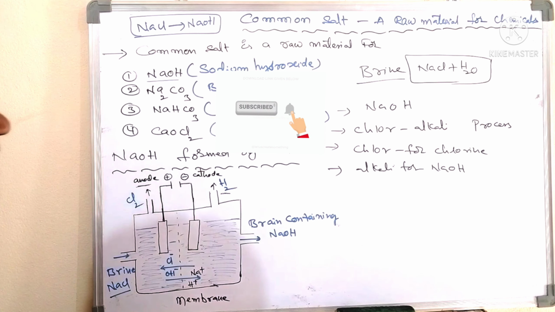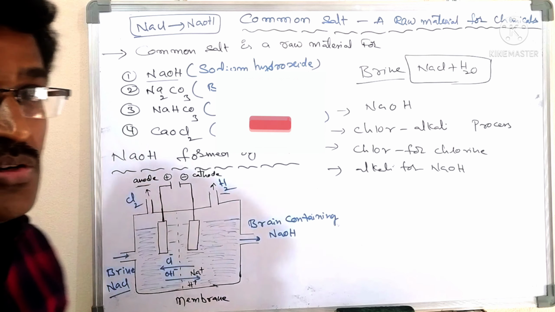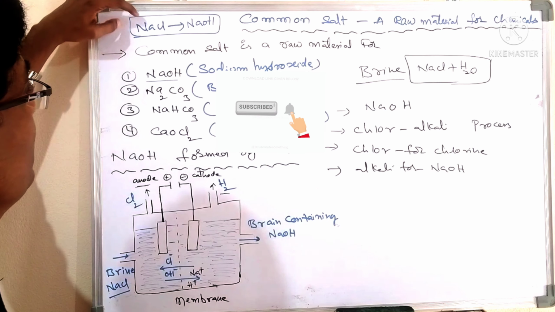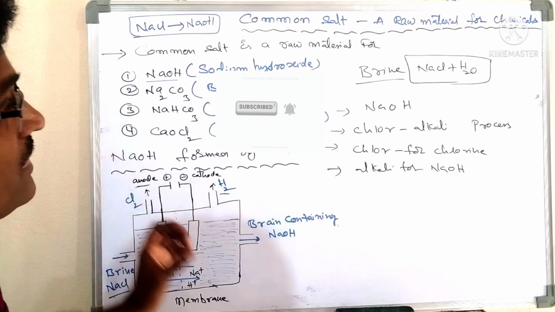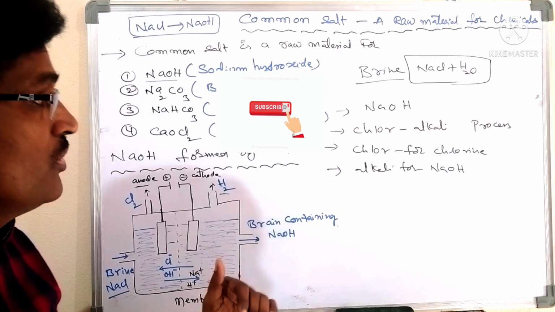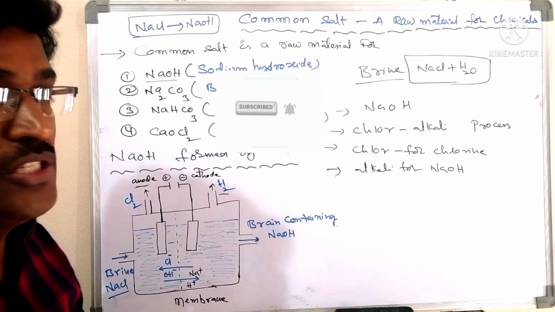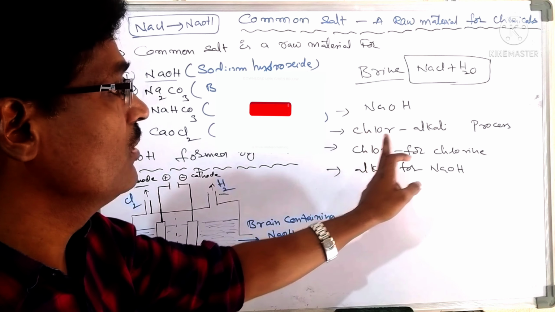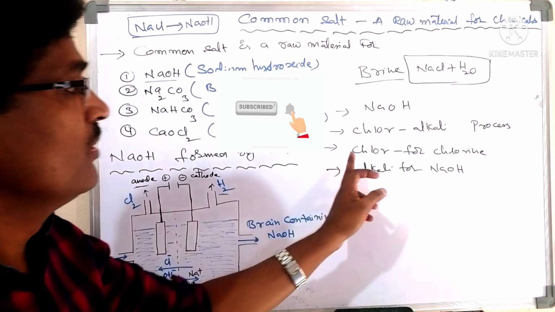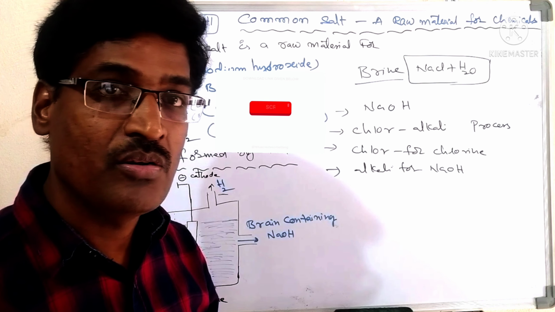In this process, sodium hydroxide is formed from NaCl. NaCl with water we call brine solution. That brine solution decomposes to give NaOH. This process is called the chlor-alkali process, in which the products are chlor for chlorine and alkali for sodium hydroxide.